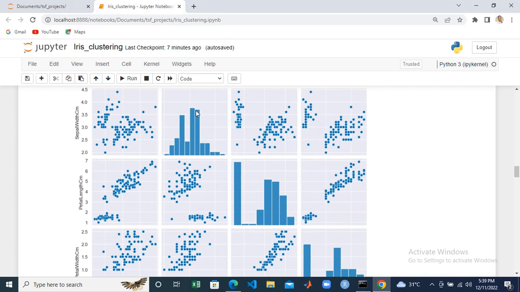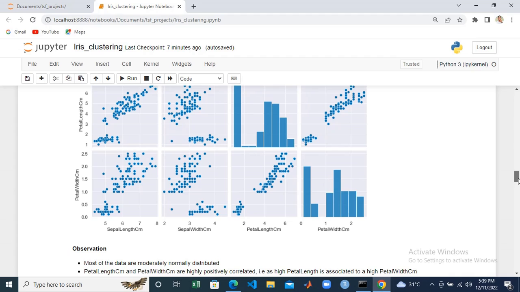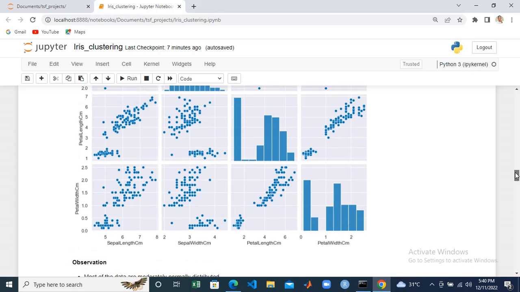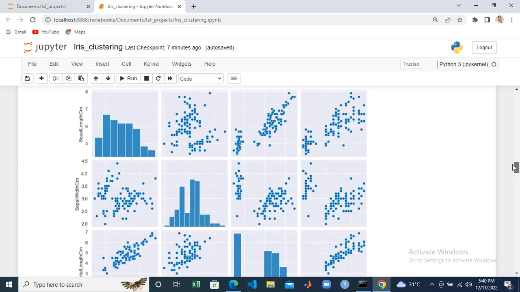Sepal width is also approximately normally distributed. So each of them is approximately normally distributed, but this one is looking like a uniform distribution. But we can see that there are no outliers in the data, so we can't touch them. And looking at the scatter plot, you can see that sepal length against sepal width is positively correlated, even though it is only moderately positively correlated.